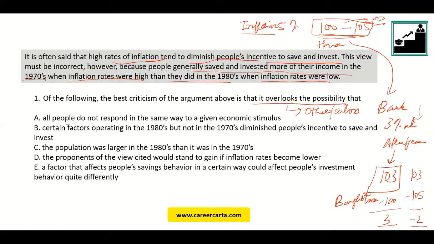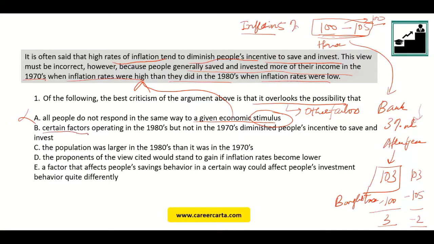Now let's look at the options. Option A says all people do not respond in the same way to a given economic stimulus. What is the stimulus that is being talked about? We don't know. Okay. Is it the inflation that we are talking about? See, in its purest form, inflation is not a stimulus. Okay. But even if all people do not respond in the same way, there is nothing that explains why a large majority of people in the 1970s saved more and inflation was high. Okay. So this option is illogical.